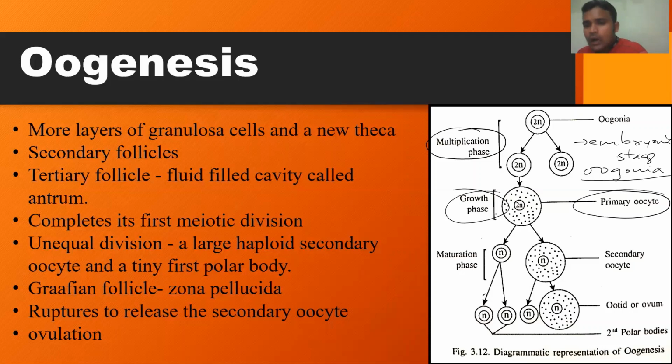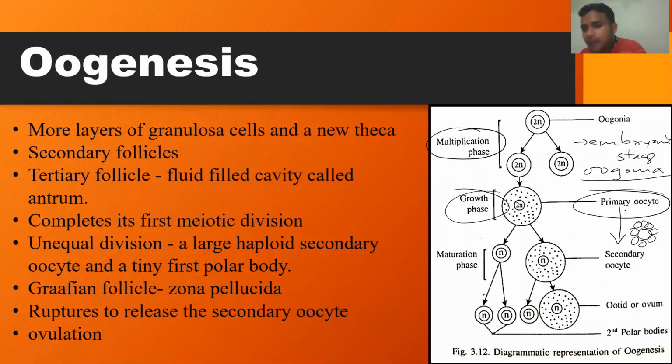Now, after birth till puberty, this primary oocyte undergoes further development. Around the primary oocyte, a layer of granulosa cells develops, so now it is called a primary follicle, though it is not mentioned in this diagram.